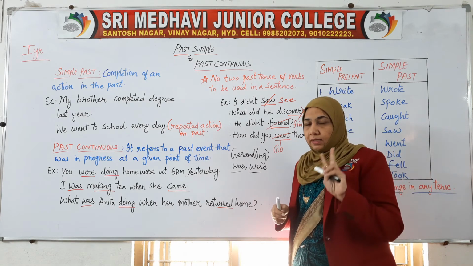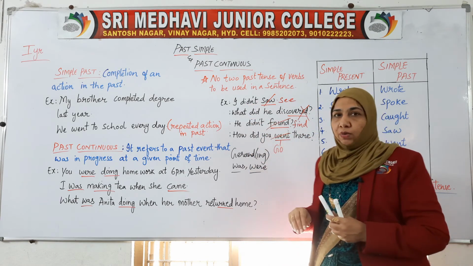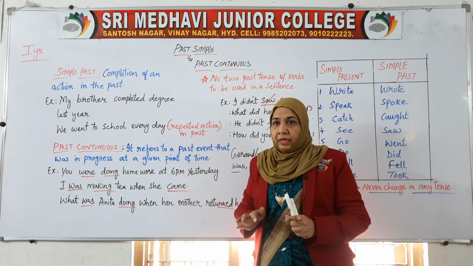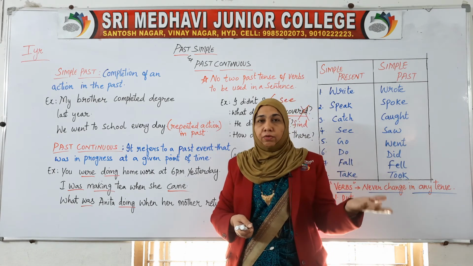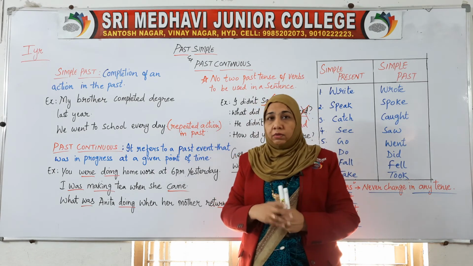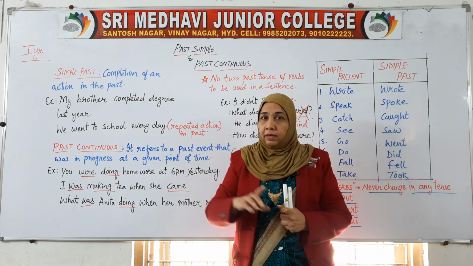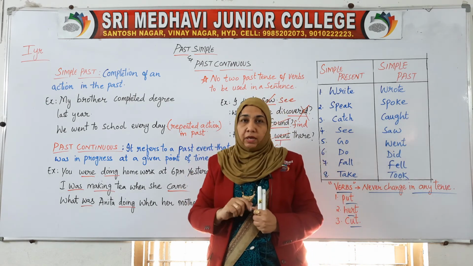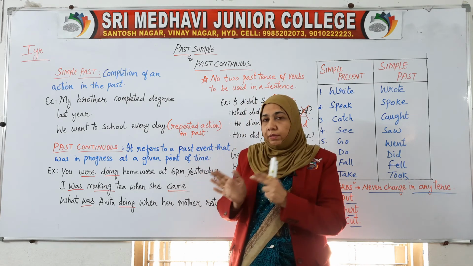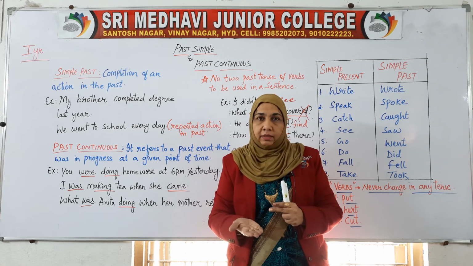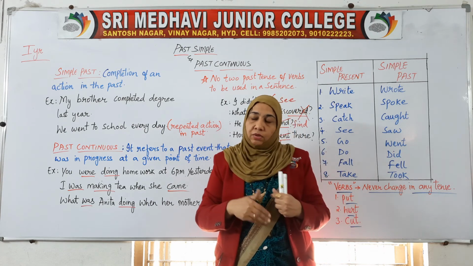So no two past tenses in one sentence. Always remember this, and I have found this very common among people. If somebody says to you, "Have you found the paper, or have you found the pen or something?" "I didn't found," never. "I didn't find." "I didn't got." Yeah, many people would say "I didn't got." Never. "I didn't get." Have you got what I am explaining? "I didn't get." Yeah, "I got." When you are saying "I understood," you would say "I got."